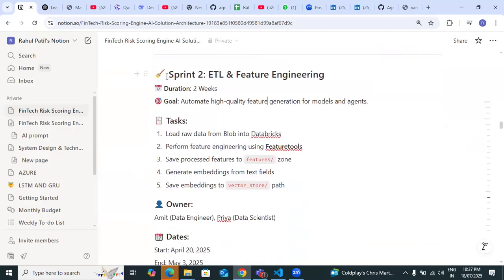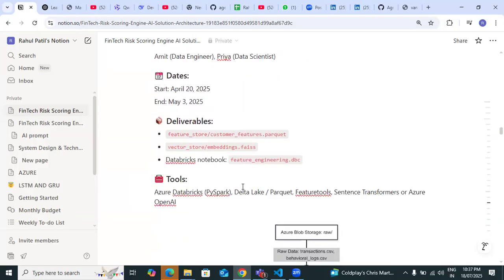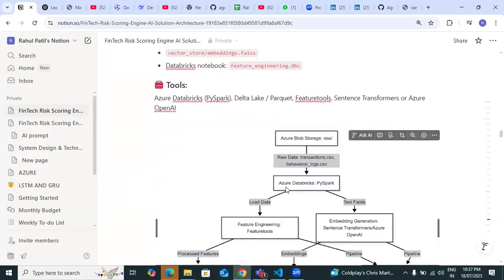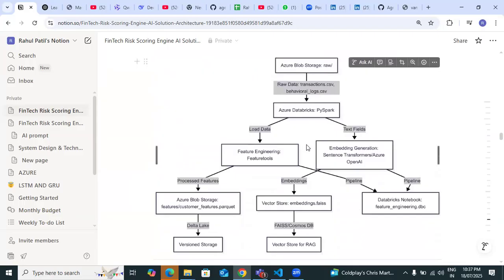So this involves Sprint 2 ETL feature engineering: load data from Databricks, perform feature engineering, save the features, and generate the embedding from the text field, and save the embedding in a vector store. So for this purpose, this is what the... Okay, 1 minute.